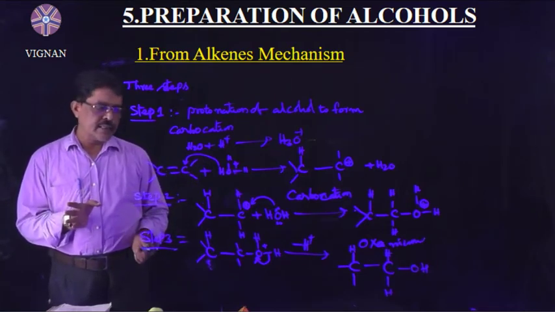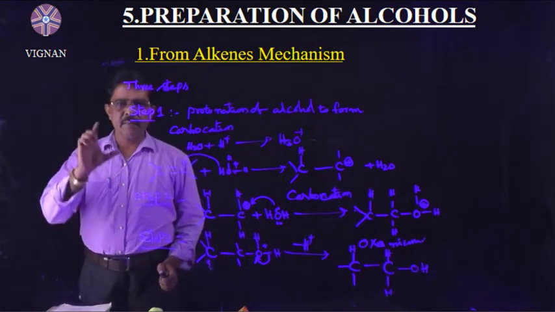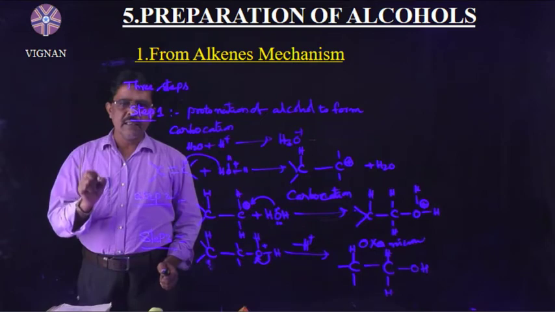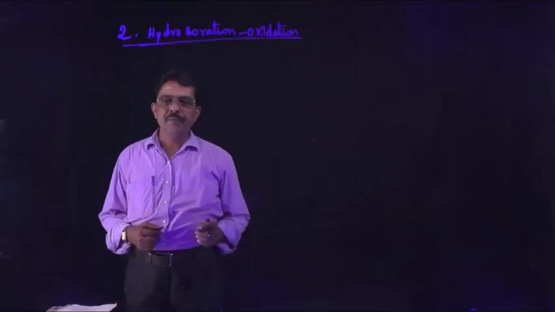Then we will get alcohol here. Right? Understand? This is the mechanism by which alkenes are converted into alcohols.